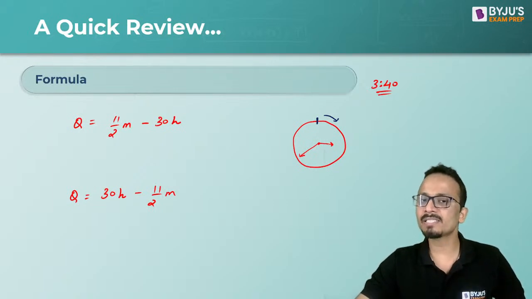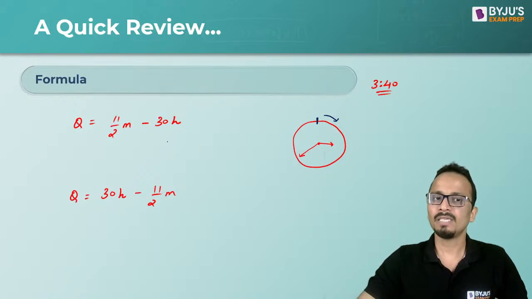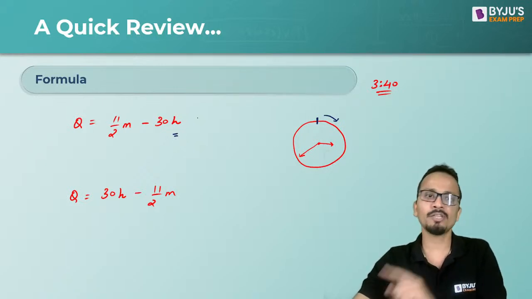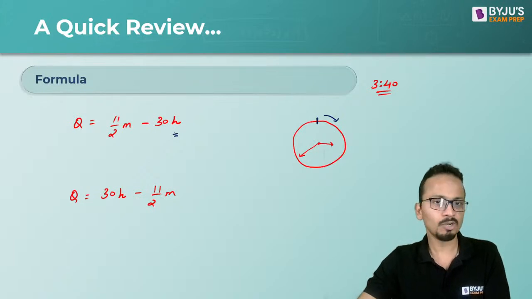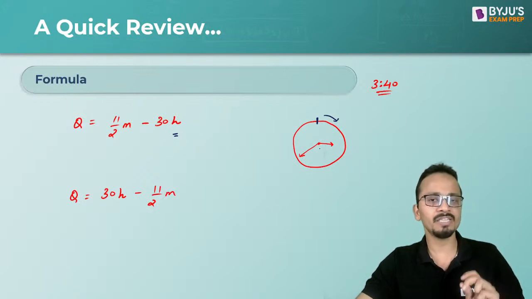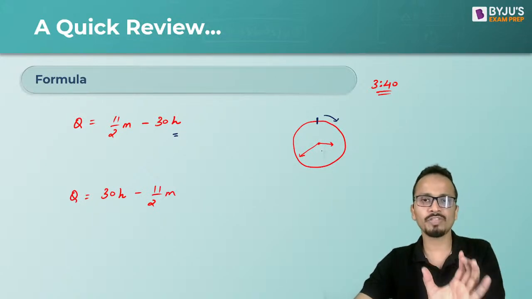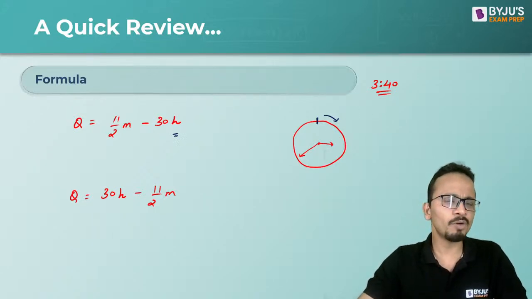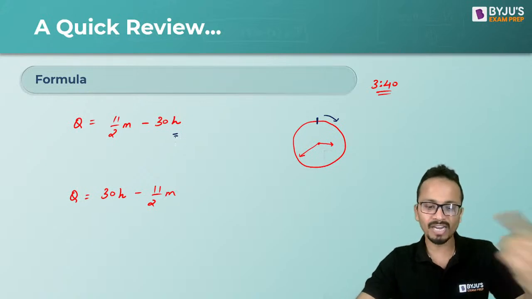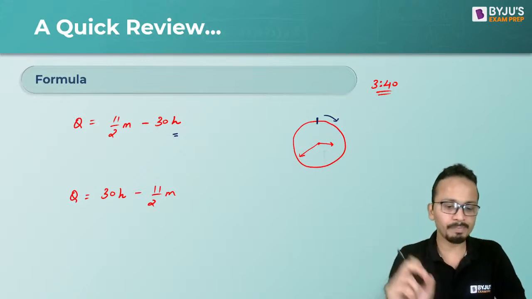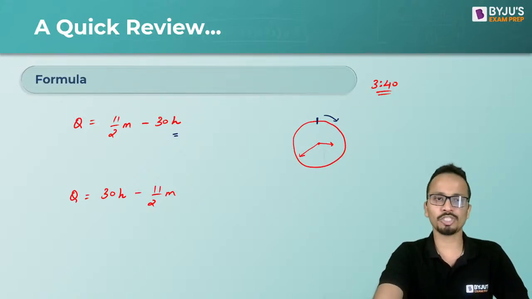If the hour hand is coming first in the figure, then in the formula I will use the one in which the hour hand is coming later. So if the hour hand comes first in the figure, in the formula h should come later. This is how we'll be using the formula. I'll repeat: if in the rough diagram of this time the hour hand is coming first, then in the formula h should come later, and vice versa. You will understand when I take the examples. So just remember these two formulas and let's move on to the questions.